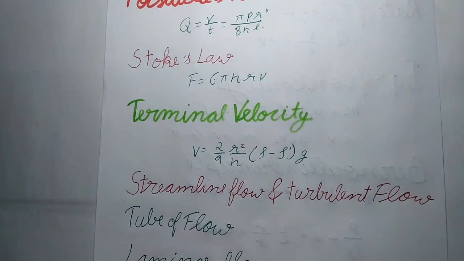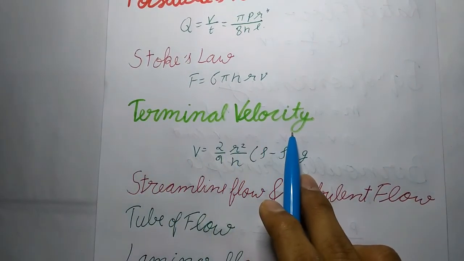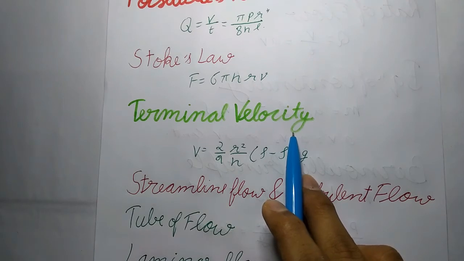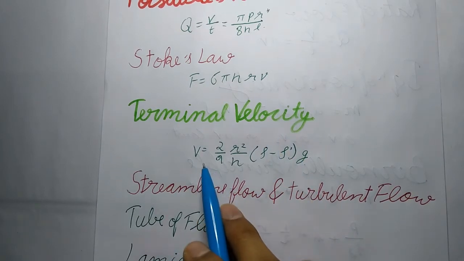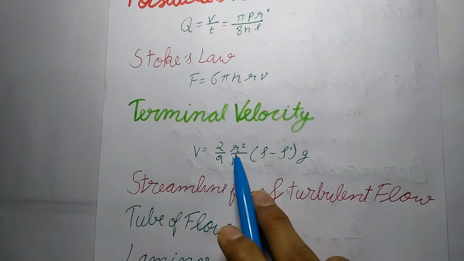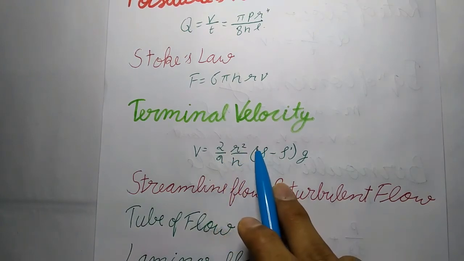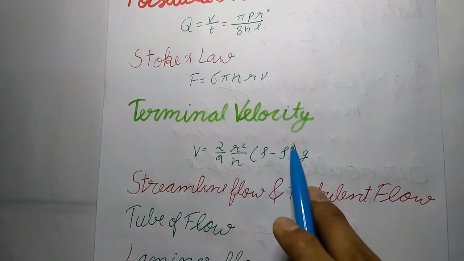Now next is terminal velocity. It is the maximum constant velocity attained by a spherical body while falling through a viscous medium. The terminal velocity of a spherical body of density rho and radius r moving through a fluid of density rho dash and viscosity eta is given by v equals 2 by 9 into r square upon eta, into the bracket (rho minus rho dash), into g.